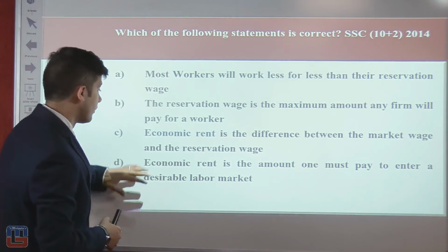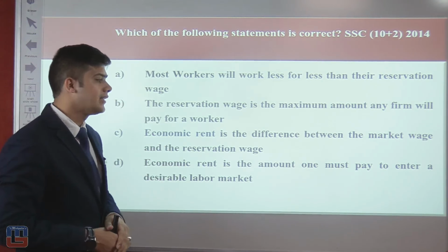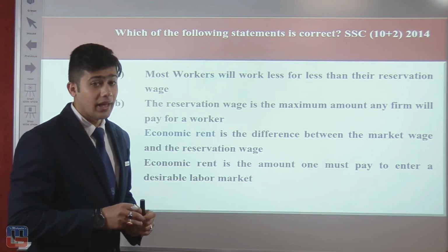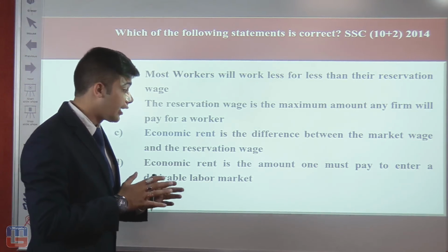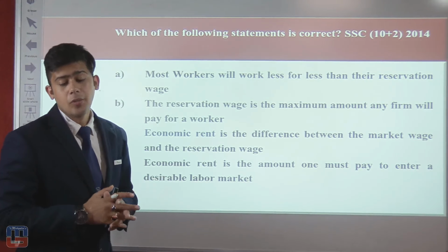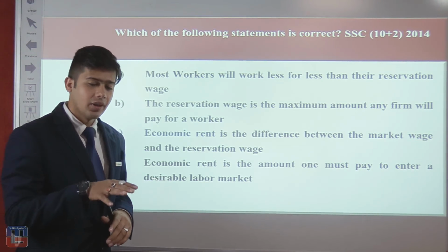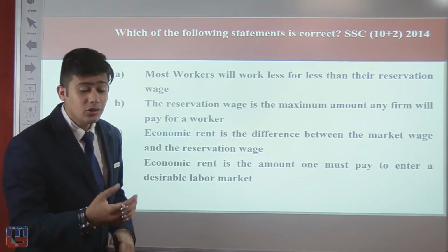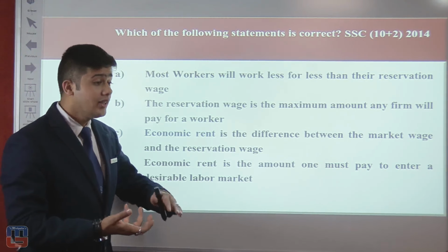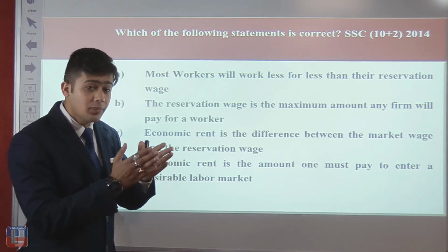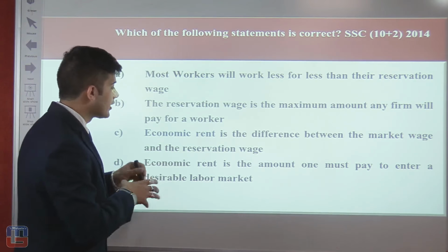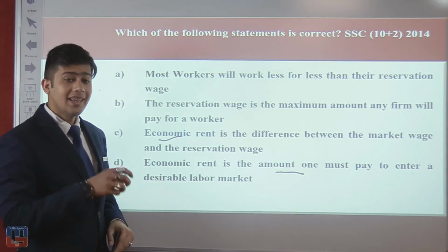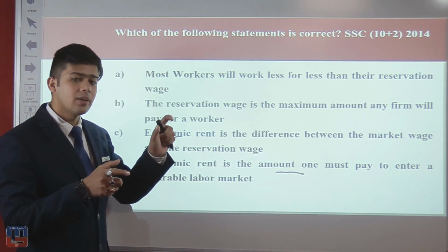Let's see option D before option C. Economic rent is the amount one must pay to enter a desirable labor market. Well, that is incorrect, because economic rent is the difference between what the exact value of that property is, or that land is, or that particular product is, and the current value. So the difference between those two is called economic rent. So it cannot be the amount that one must pay, because the actual amount and the market amount is different.